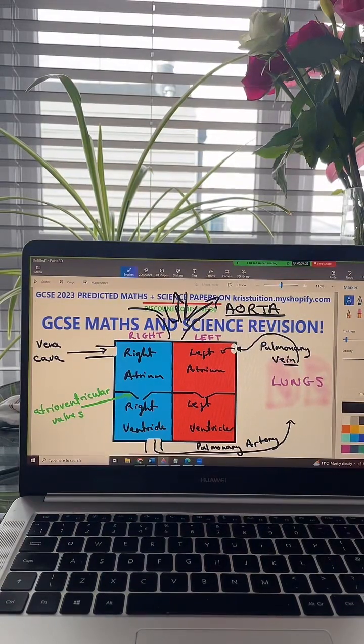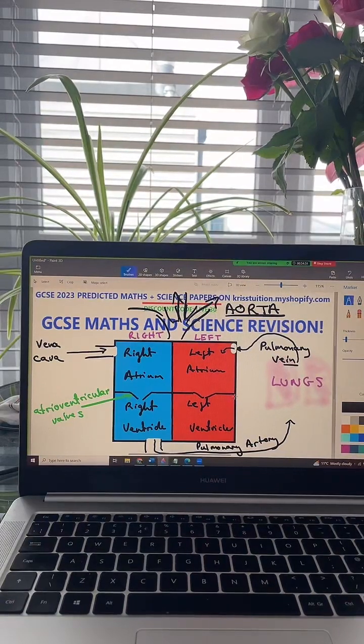Can anyone tell me which side of the heart I'd expect to have thicker muscle? Which side of the heart would I expect to have thicker muscular walls? Ab says left, Divine says left, mainly saying left. It is absolutely the left side of the heart, okay?